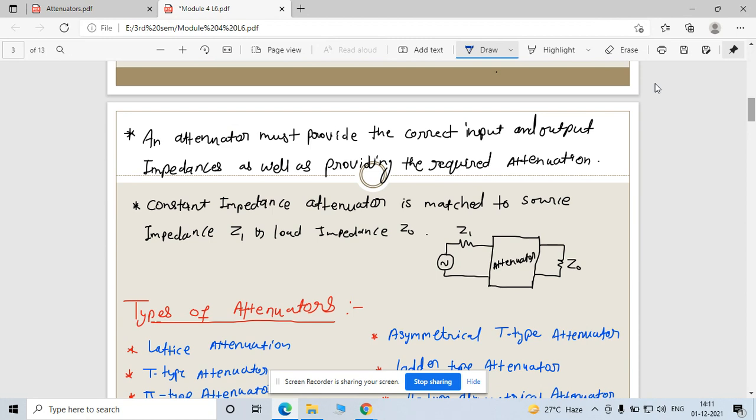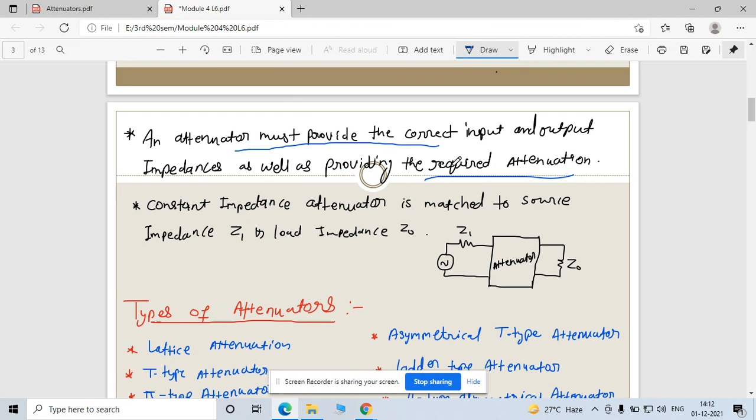Now at this point, an attenuator must provide the correct input and output impedance as well as providing the required attenuation. Now, this attenuation is nothing but whatever you studied till now in two-port network theory. It is an application of your two-port network theory. So whatever impedances you are going to use, they must be matched. Okay, matched impedances are used in this section.